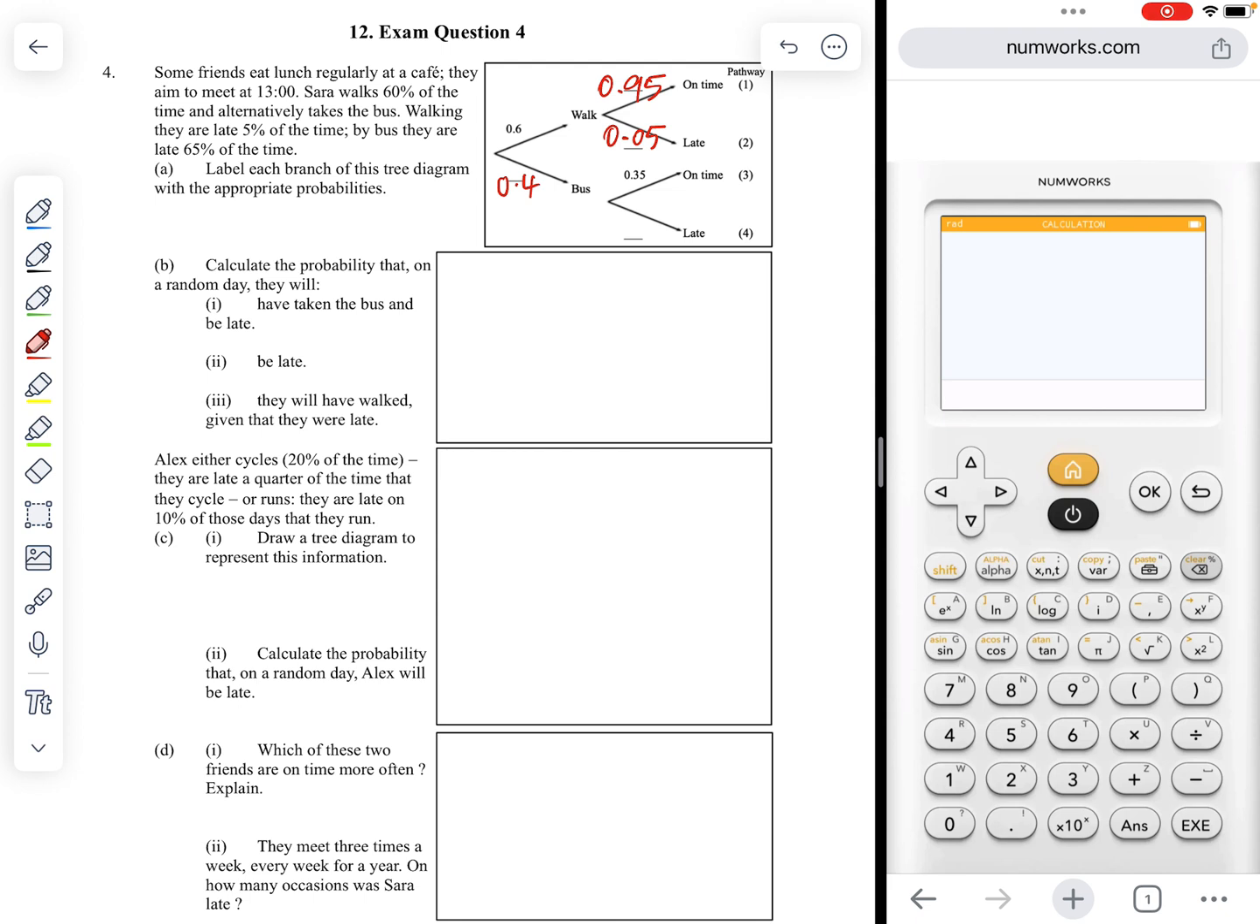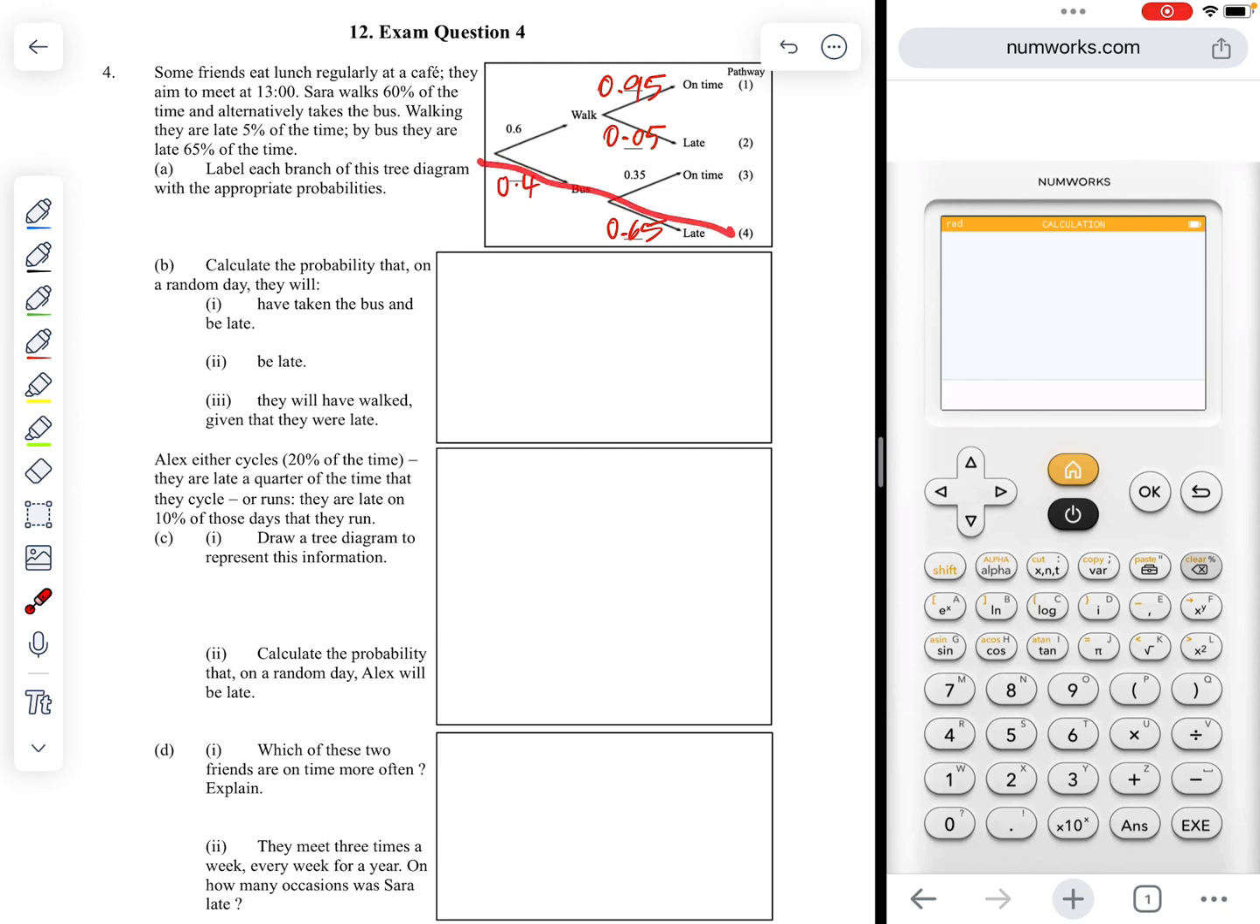By bus, they are late 65% of the time, so we have 0.65 there, and it was already filled in for the 0.35, 35% on time. So just to think it through, we have 1, 2, 3, 4 pathways. Part B. Calculate the probability that on a random day they will have taken the bus and be late.